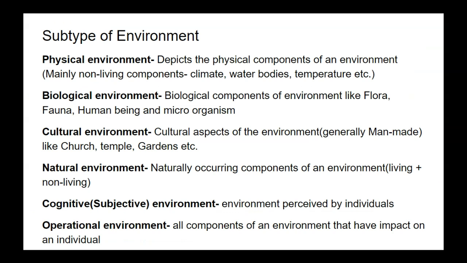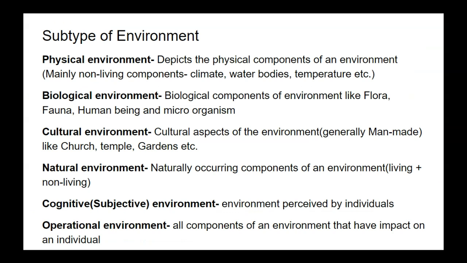Subtypes of environment. Based on different aspects, the environment is defined by different terms. Like physical environment: it depicts the physical component of an environment, mainly non-living components like climate, water bodies, temperature, etc. Next is biological environment.